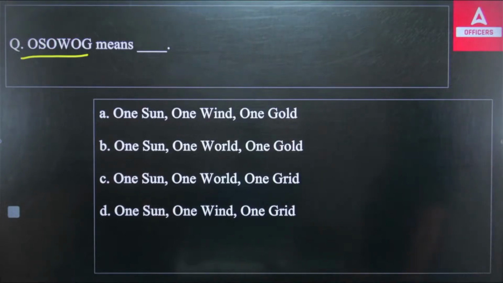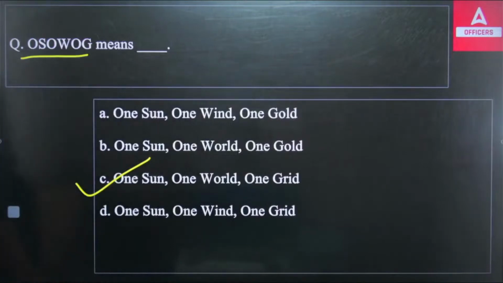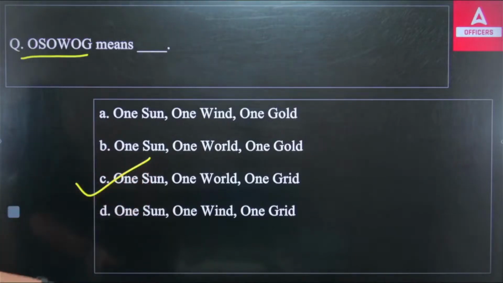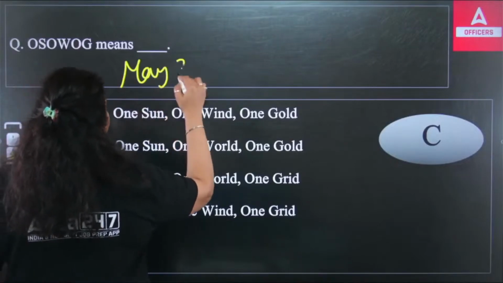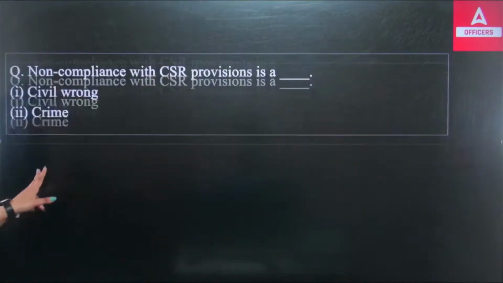Okay. So the right answer here will be One Sun, One World, One Grid. That has been introduced by Mr. Narendra Modi, in which he has said that simply we have one sun, we have one world, and we are working as one grid only to fight the climate change. So the right answer will be C. And this is the question that has been asked in the May 23 paper. This full form has been asked about OSOWOG. Next.